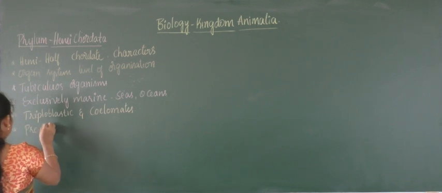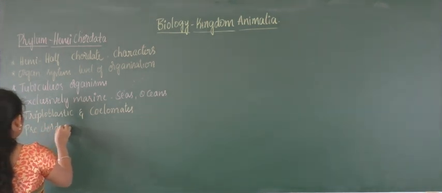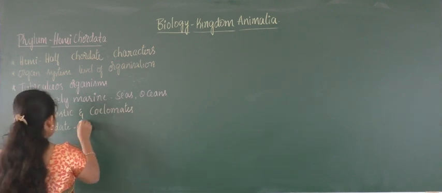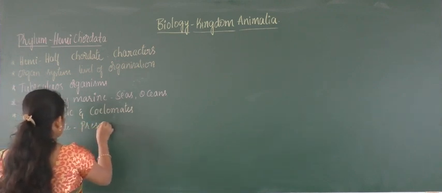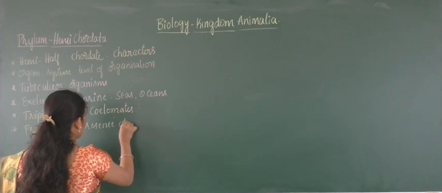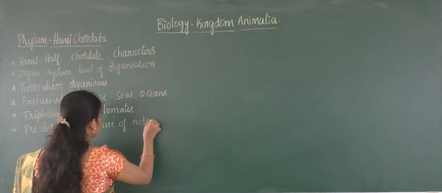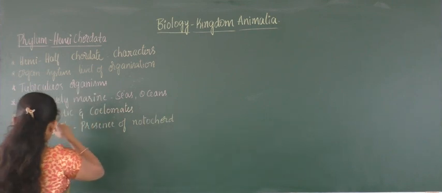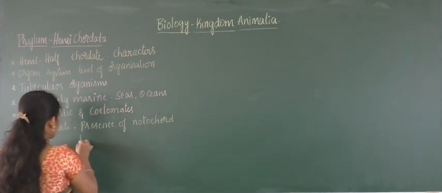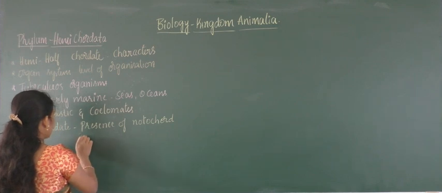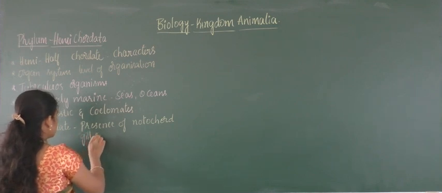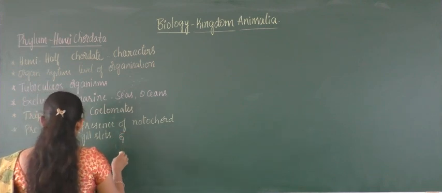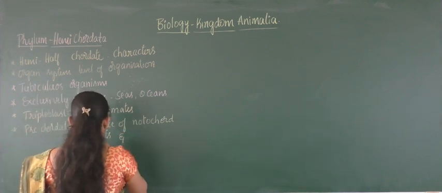Here the pre-chordate properties are the presence of notochord, pharyngeal gill slits, commonly called gill slits, and the last one, nerve cord.